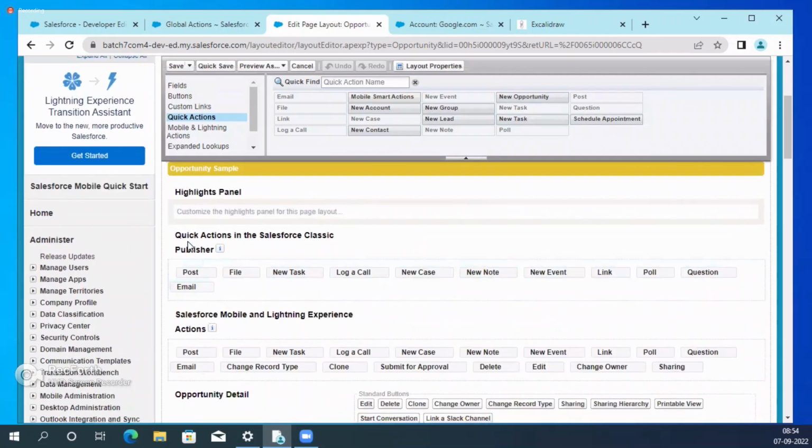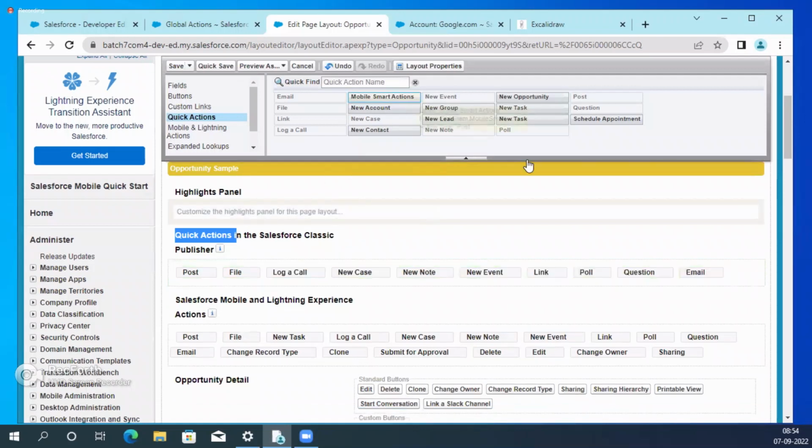But how do you know this is our quick action? Right? For example, see here, this is the quick actions section: post, file, new task. For example, I am removing new task. Now see, two new tasks are there. How do I identify which one is the global action and which one is the quick action? Both have the same label. Understand? So now the approach is, see guys, on hover, the label is new task, the name is new task. But the other action has the name, what is that? Custom quick action.